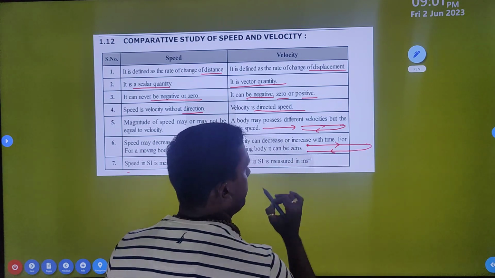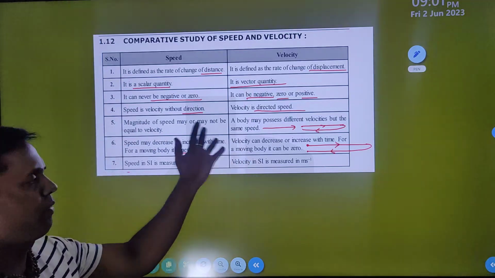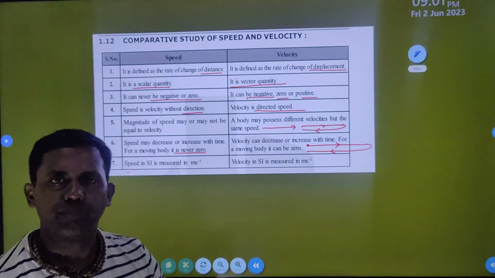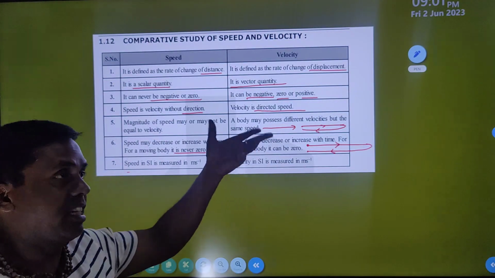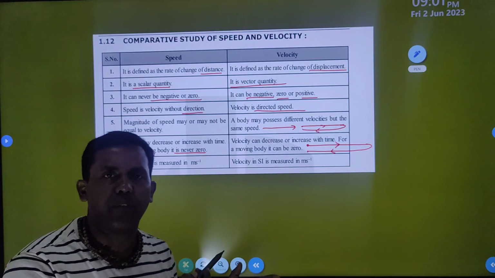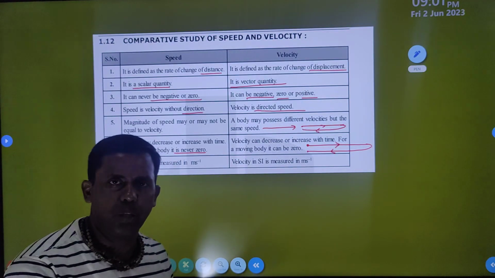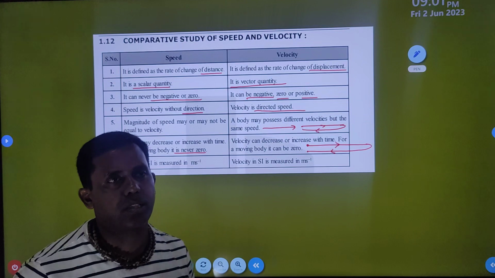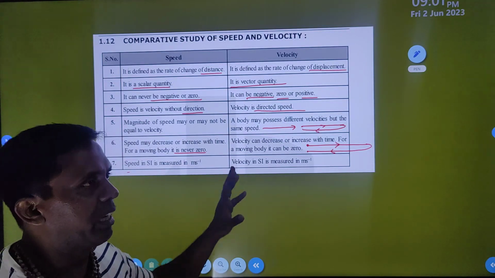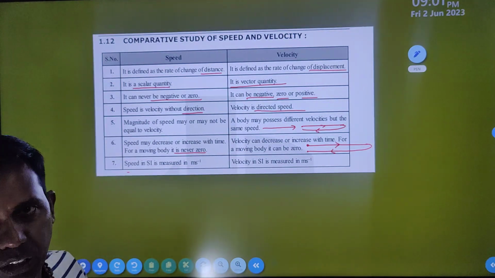So at that time you can find its velocity to be zero, right? Just like distance and displacement we have discussed in the last video, or last lectures. If you have not seen it, you can go through it.